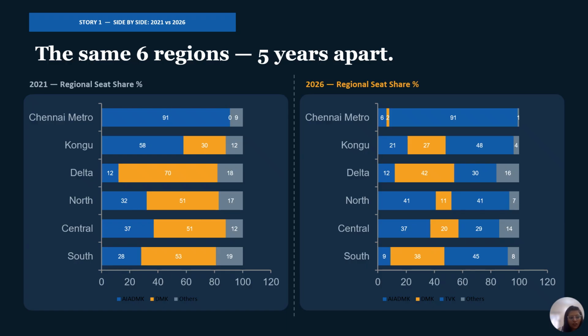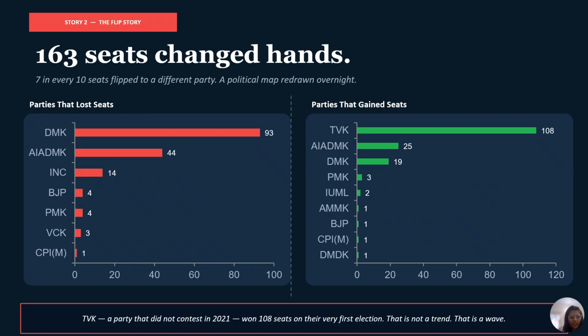So geography is done. Now let's talk about the number that actually stopped me when I first pulled it from the data. That is story 2, and this one hits different. 163 seats changed hands in one election. That is not a statistic I expected when I started this analysis. So look at who lost seats. DMK lost 93 seats they had won in 2021, and that is the largest loss of any single party. And AIADMK lost 44 and INC lost 14.